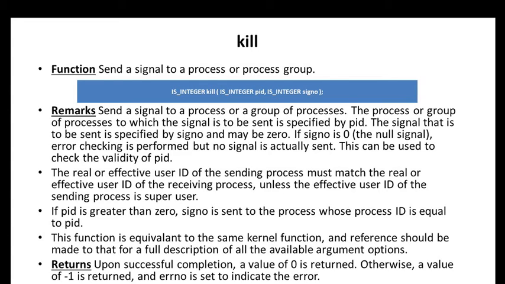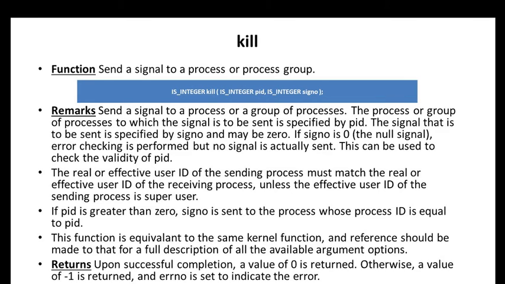If the process ID PID is 0, what happens? It will not send the signal. If it is greater than 0, the signal number is sent to the process whose process ID is equal to PID. This function is equivalent to the kernel function, and reference should be made to that for the full description of all the available argument options.